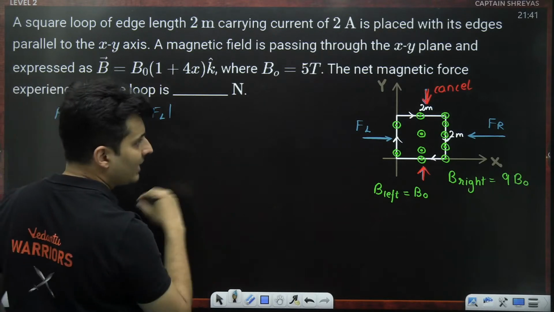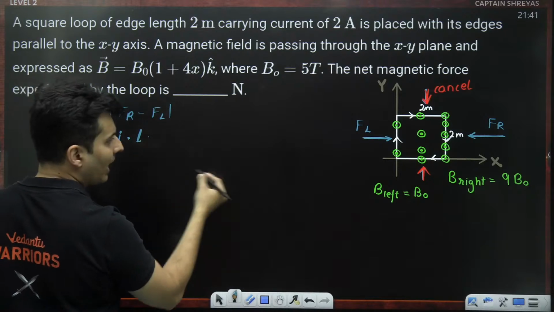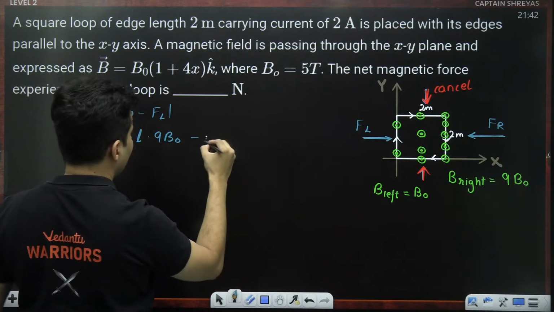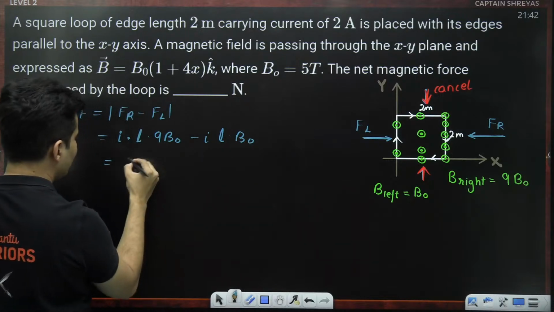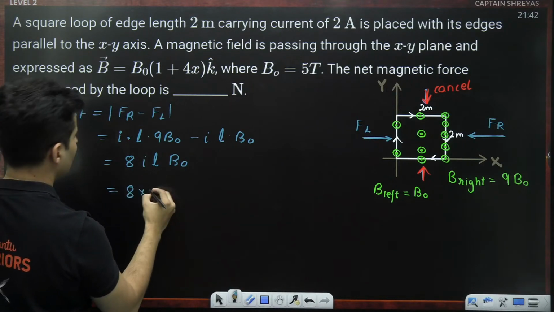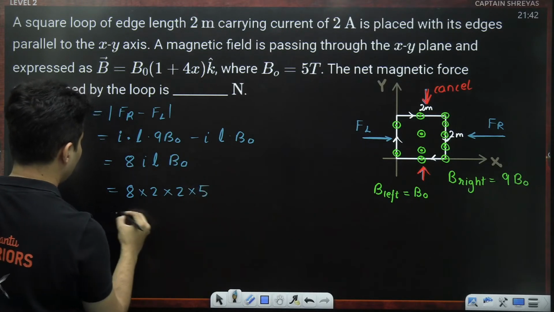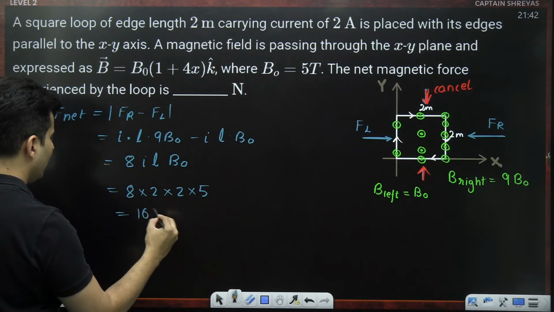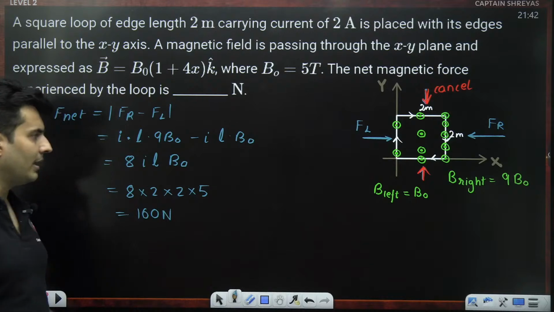What is the force on the right hand side? Current I, length L, which is the side length, into magnetic field 9 B naught, minus on the left hand side, current is I, length is L, magnetic field is just B naught. So 9 minus 1 is 8, so 8 I L B naught. Substitute everything. Current is 2 amperes, length is 2 meters, B naught is 5 Tesla. 5 2s are 10, 8 2s are 16. So 160. That should be the answer. Yes, 160 Newton is the correct answer.